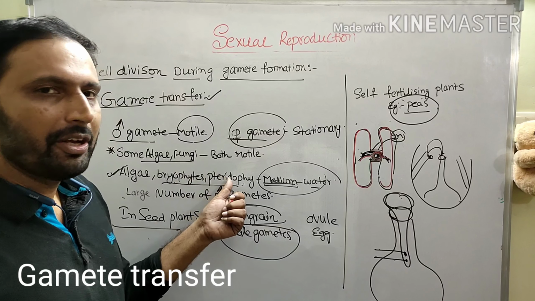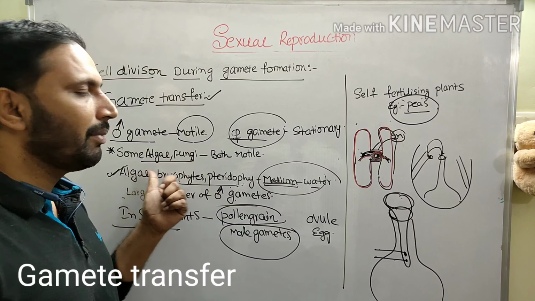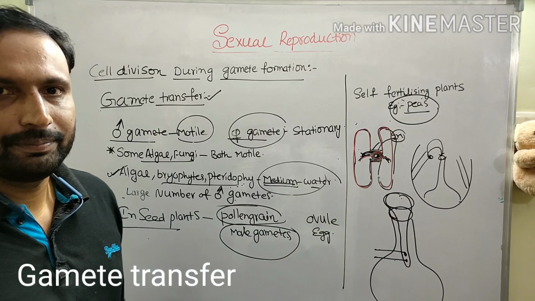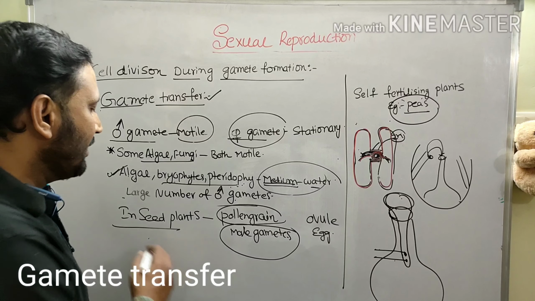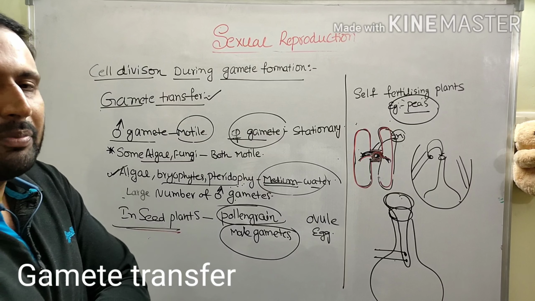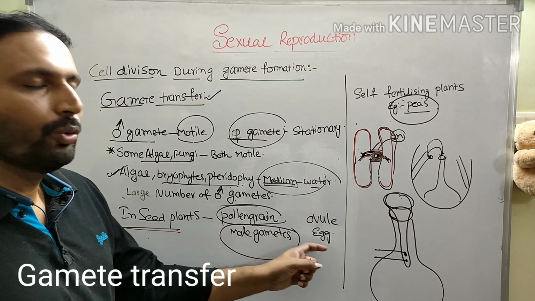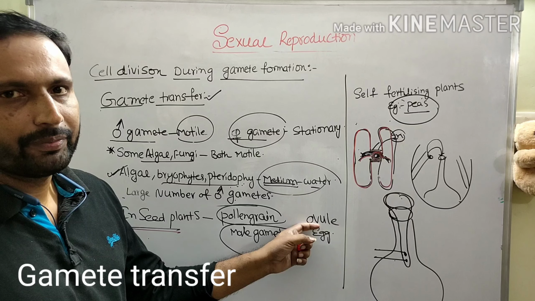Suppose you take bryophytes, pteridophytes and some of the algal members. There the male gamete swims in the water and reaches the archegonia. But in seed plants, gymnosperms and angiosperms, male gametes are carried through the pollen grain. You know, the egg cell is present in the ovule.